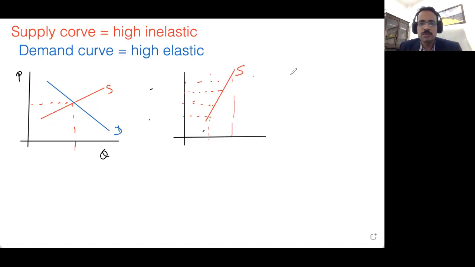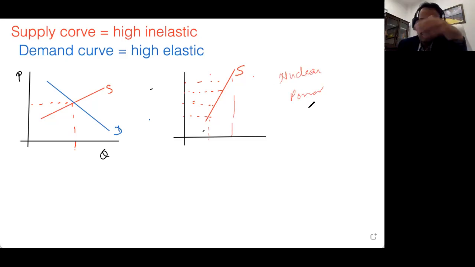So what could be an example of such a good? For example, a nuclear power plant. In case of a normal good, if you give me 10 rupees more for that product, I will supply more. But in case of nuclear power, even if you give me 10,000 rupees more, I cannot just install another nuclear power plant and supply. So my quantity will not increase much in comparison to the increase in price. So this is a supply curve that is inelastic.